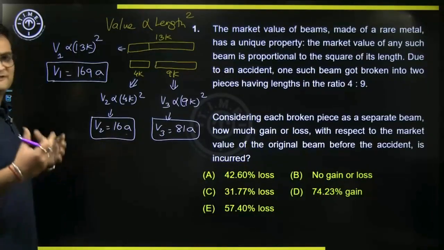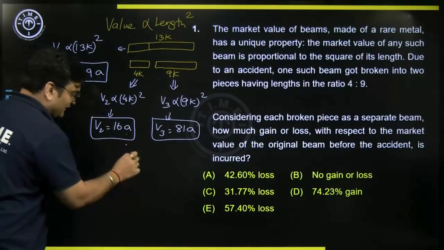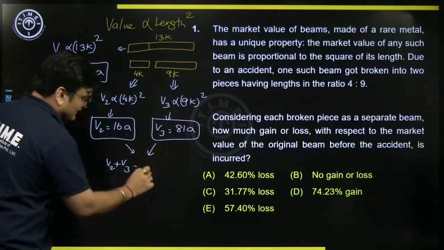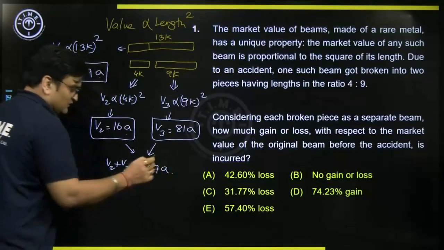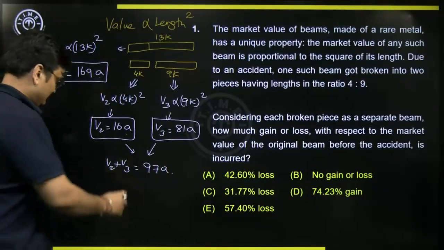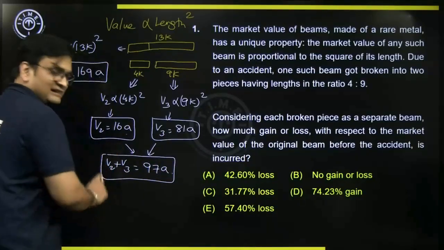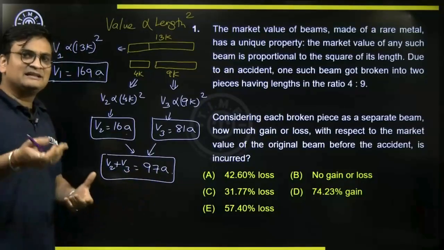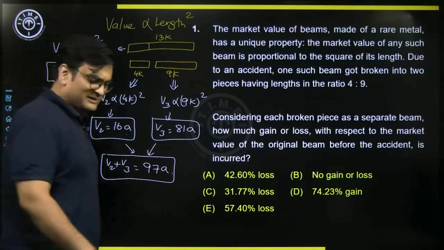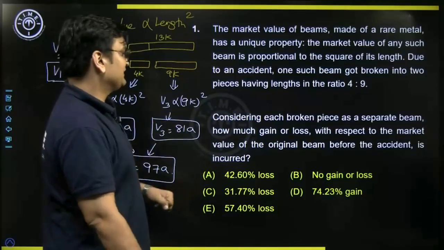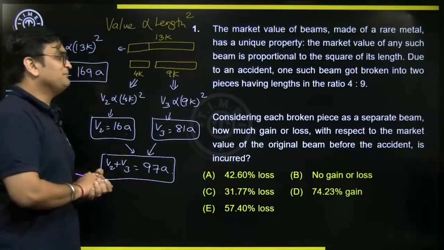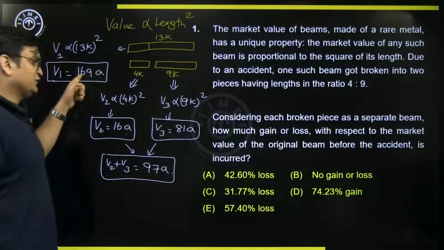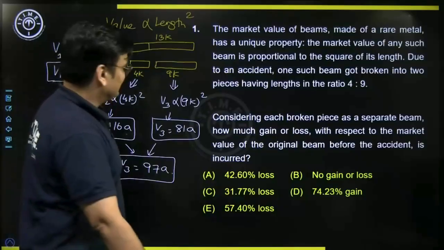So what's the combined value of the broken beams? V2 plus V3 is 16 and 81, which is 97A. As we clearly see, the value is reducing. After the accident, the original value was 169 parts, now it is only 97 parts, so it is definitely reduced. How much has it reduced? He is asking us by what percentage. Considering each broken piece as a separate beam, how much gain or loss with respect to the market value of the original beam before the accident is incurred.